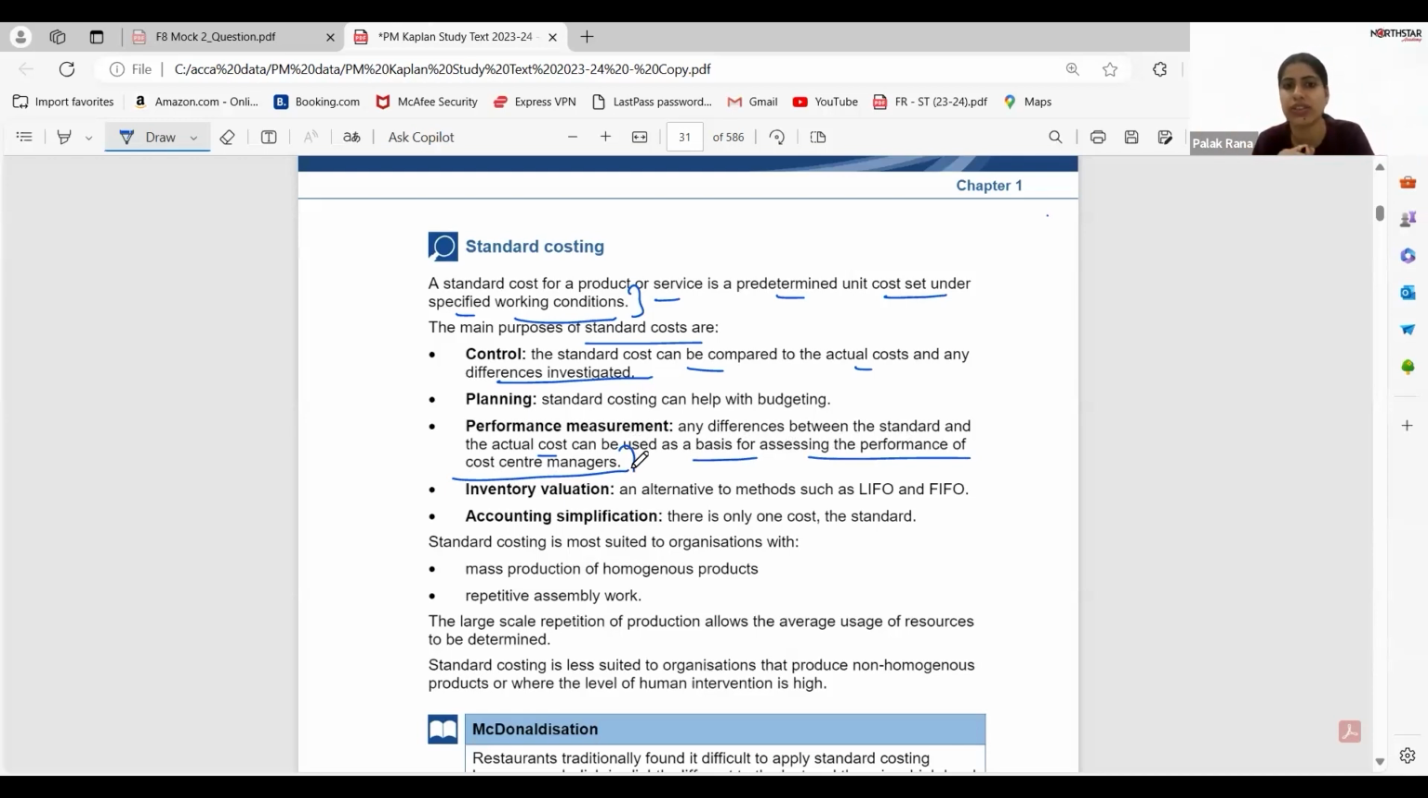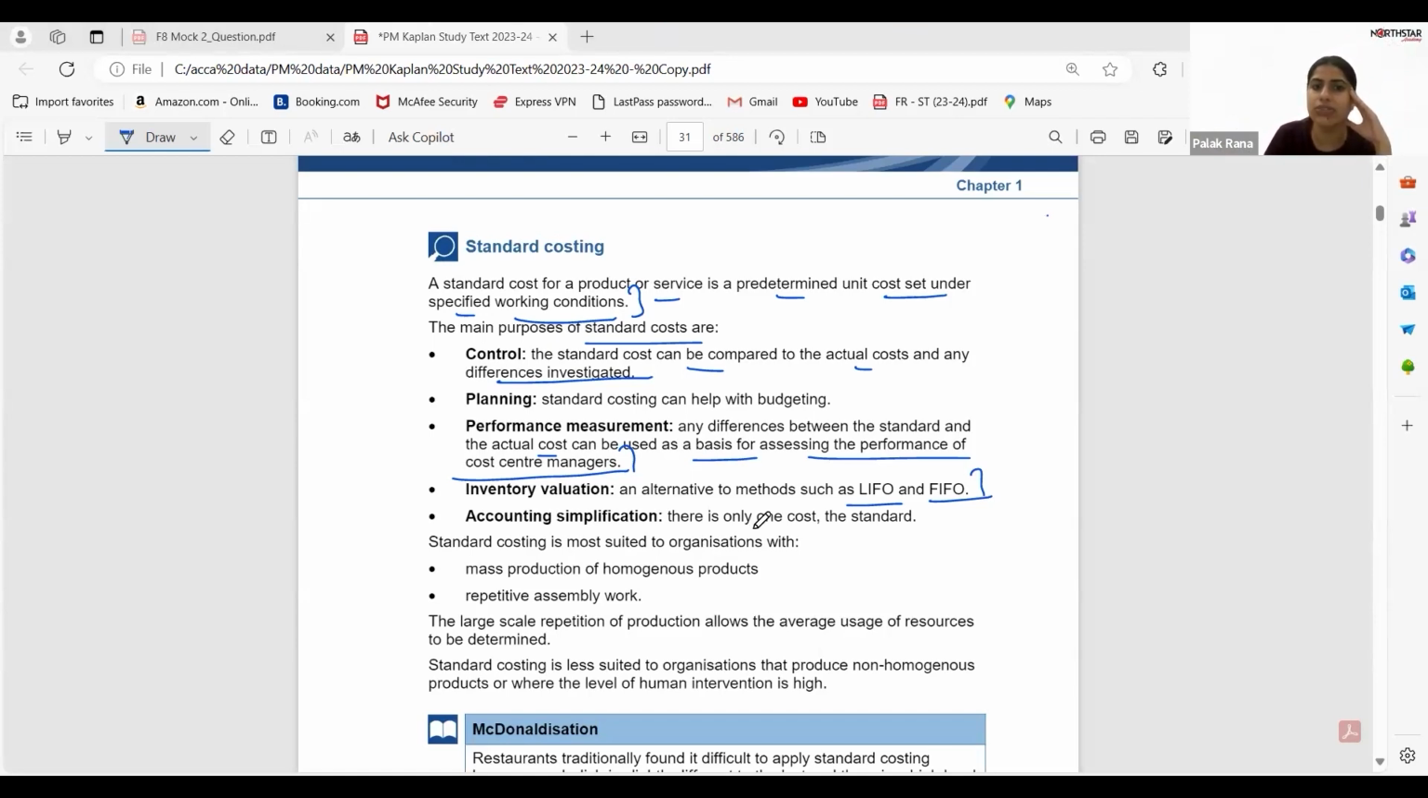Next is inventory valuation, an alternative to methods such as LIFO and FIFO. So with standard costing, you can value your inventory. Next is, guys, you are aware about LIFO and FIFO, right? Okay, thank you, Purvi and Nivedita. So yes, inventory valuation: whenever you have to value your inventory for the purpose of financial statements also, you need to know the value of your stock. So if you have not created a standard cost card, then you can't understand the valuation.